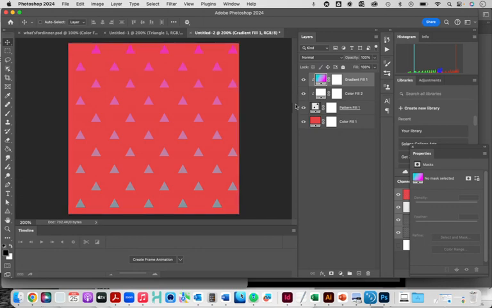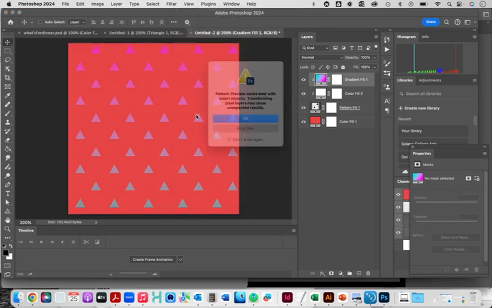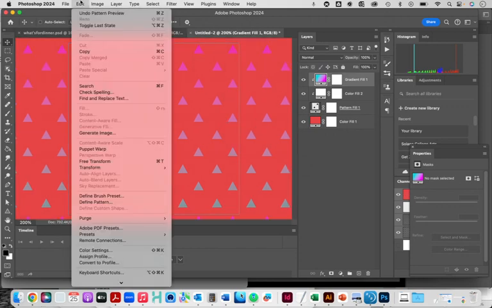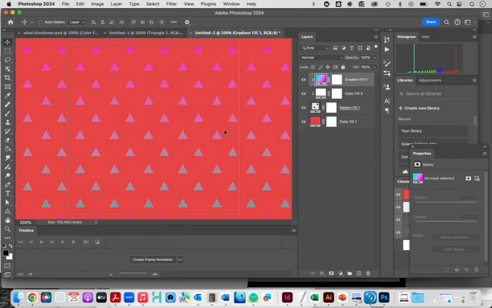Once you have all these things set the way you want, you could actually create another pattern preview, right? And now we could do Define Pattern on this. That's going to look a little different, but what I generally like to do is create a small pattern swatch, and then I like to create custom patterns with that.